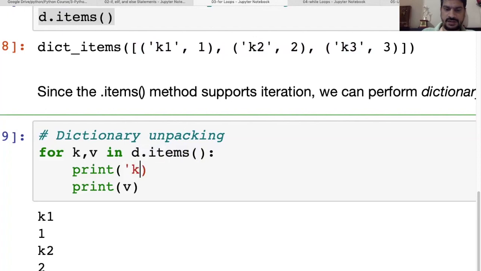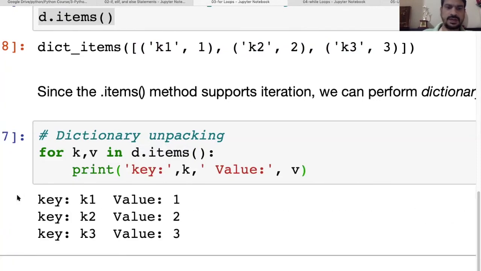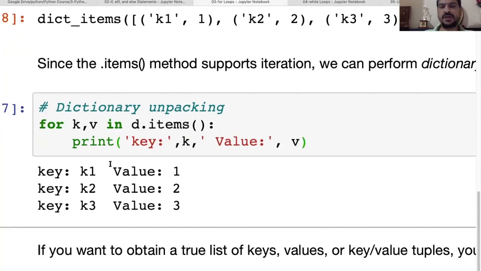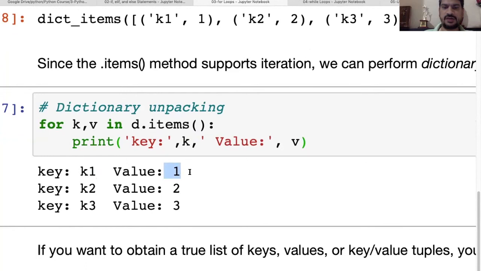So we have key, which is K, and we have value, which is V. Right, so in that way, we are going to get the key and the associated value also.